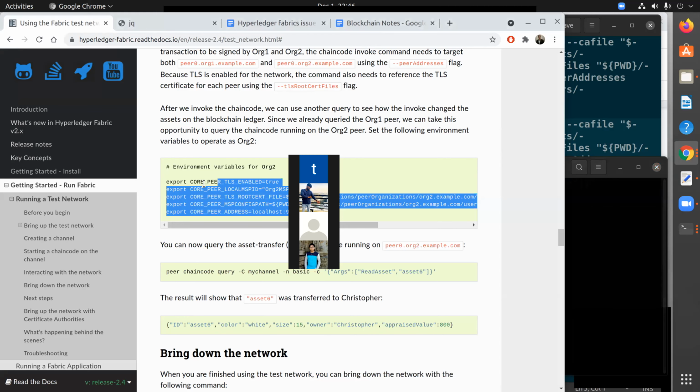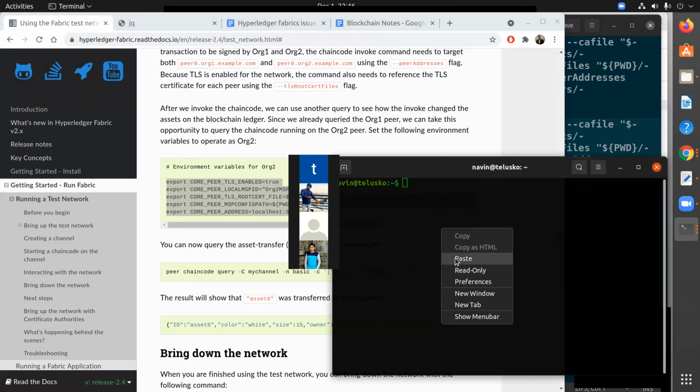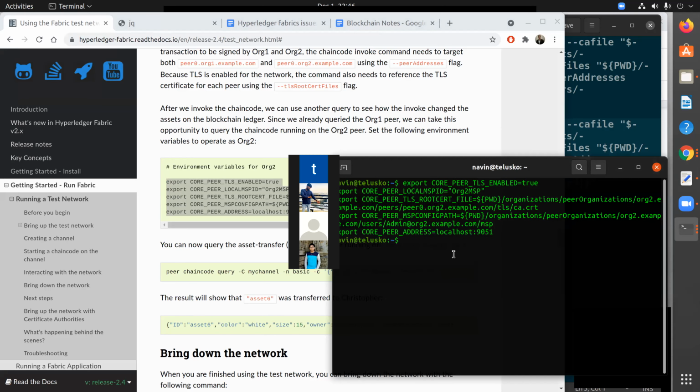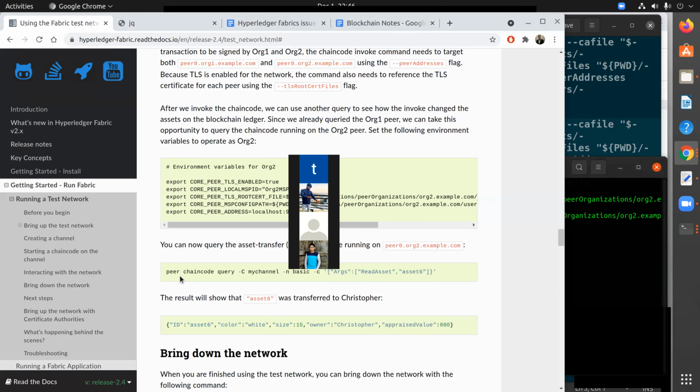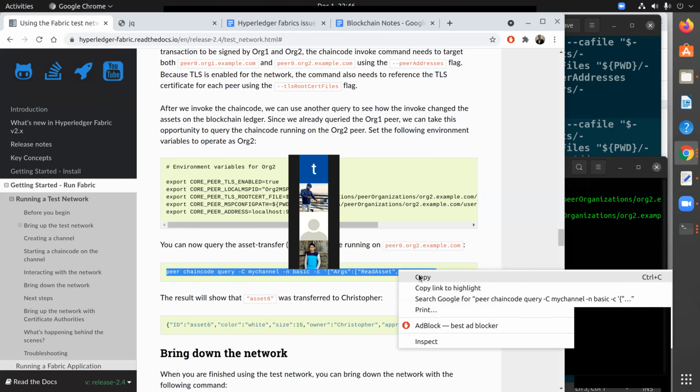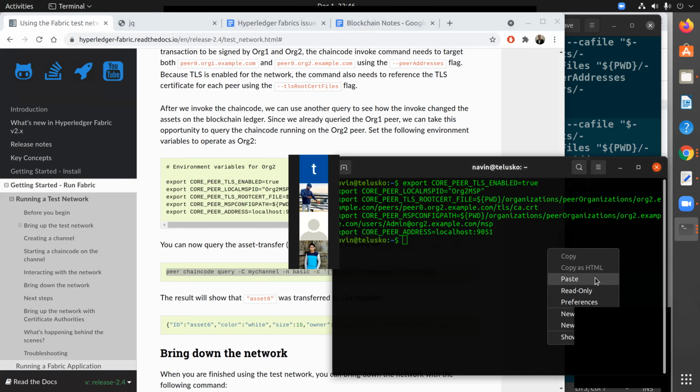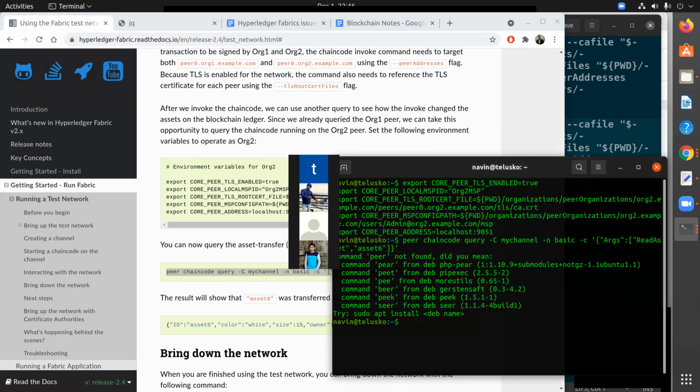Same steps we have to do. We have to export these variables for the second organization, paste, done. And now let's run this peer. Do you think it will work? I think it should give an error. You know why? Because we have not set the path for the peer.